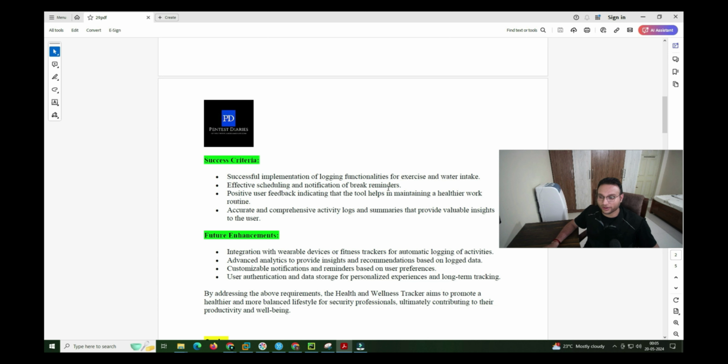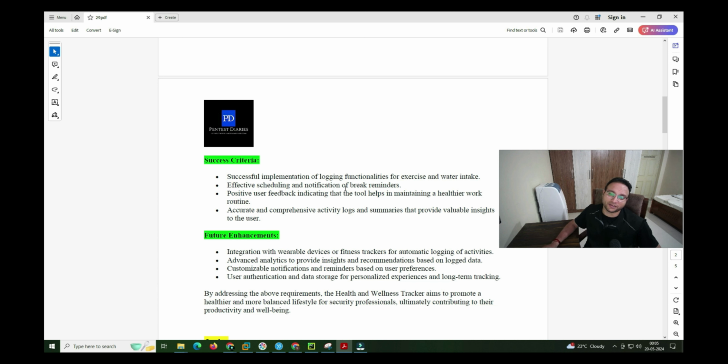And then positive user feedback, indicating that the tool works. I don't want that to be included in the code itself, I'm just mentioning that when you're making it for production you require feedback also. When you go to the advanced stage, you want to customize this code and publish it on the internet, so you will definitely take feedback also. Once a person is using your tracker system, they will definitely provide feedback.